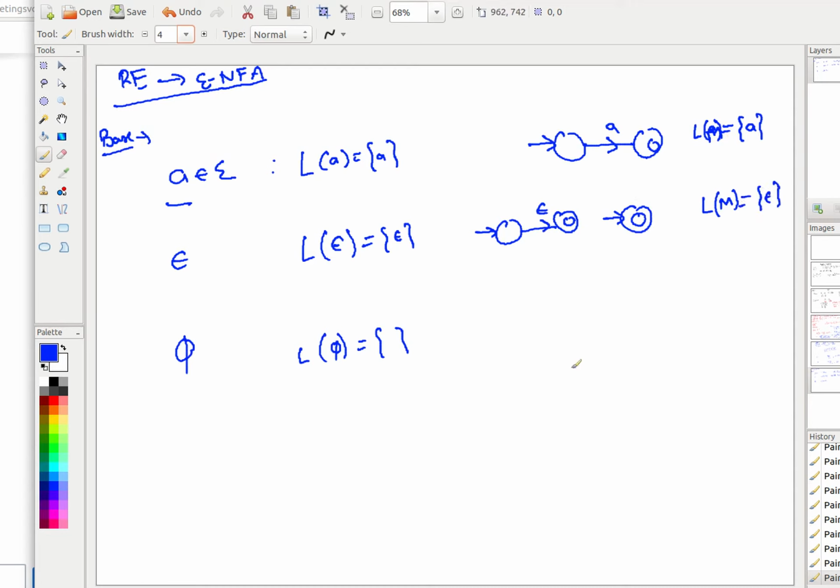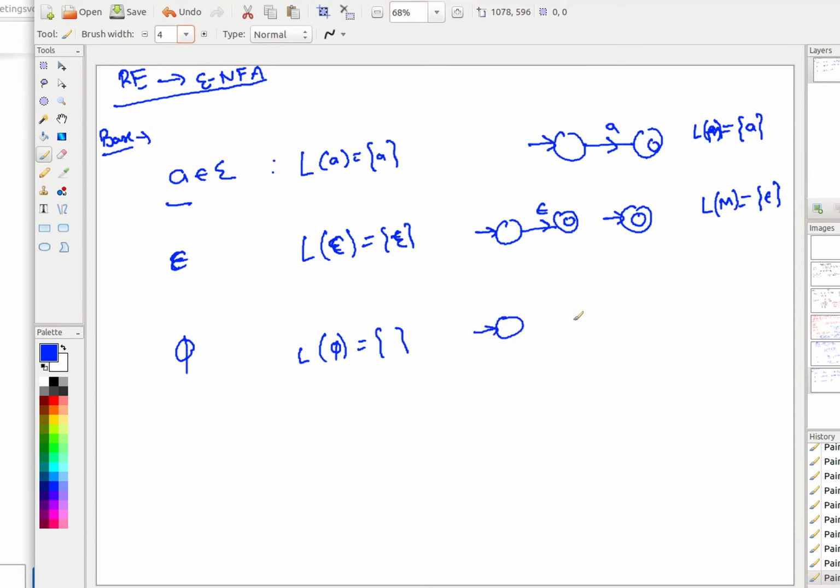What about phi? For this again I can design an ENFA, right? I am habitual of writing the epsilon that way somehow, but now I realize that there is a confusion. Okay, so done. That's all.